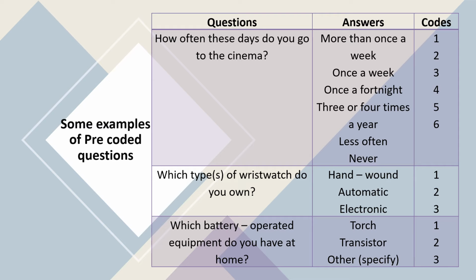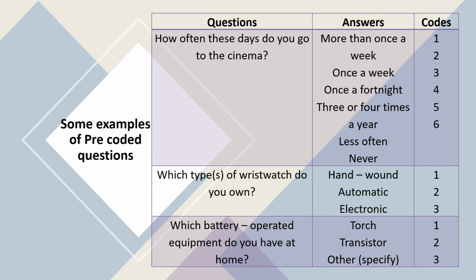Some examples for pre-coded questions. Just like the question is, how often these days do you go to the cinema? The answers could be more than once a week, once a week, once a fortnight, 3 or 4 times a year, less often, never.